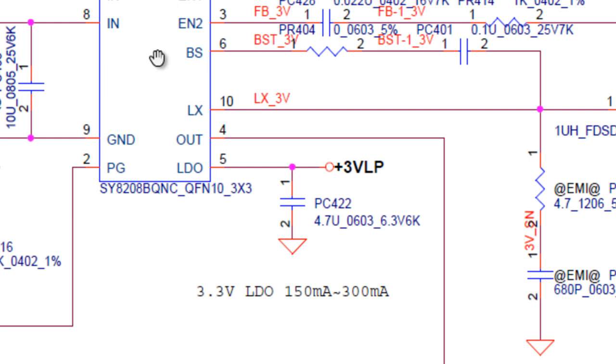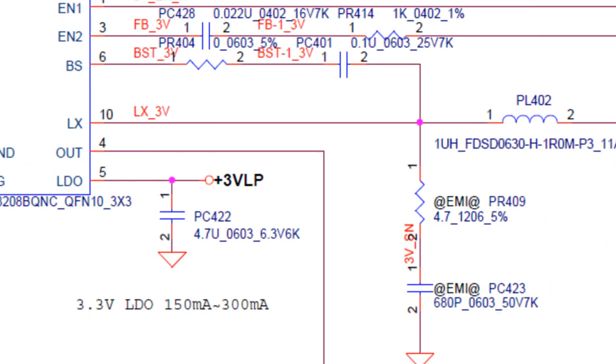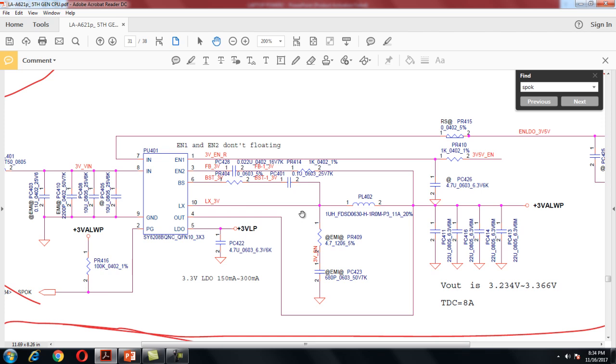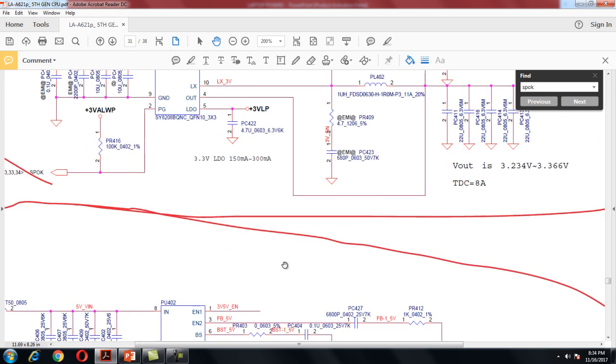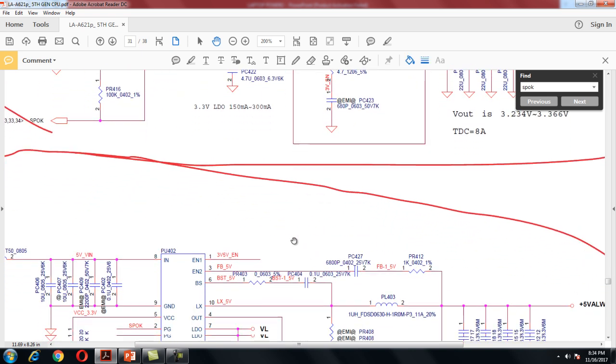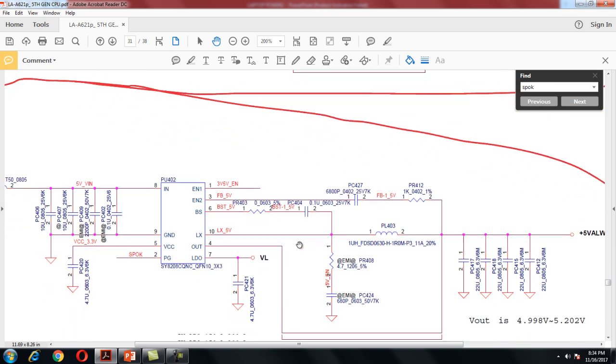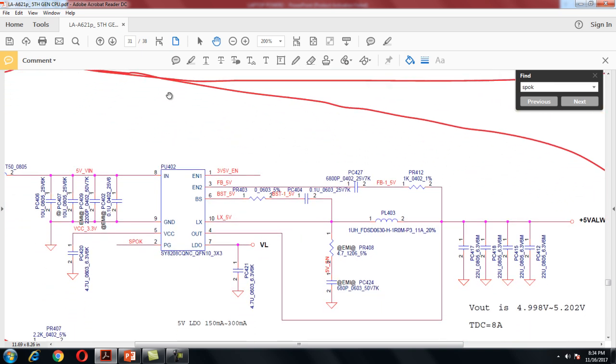In this section there is a pulse width modulator and two MOSFETs inside. Once the chip gets the enable on pin number 1, it starts triggering, and on pin number 10 the pulsating AC voltage comes out, goes to this coil, and the 3 volt pulse width modulator voltage comes out here. Okay, the same way here is my 5 volt, same.